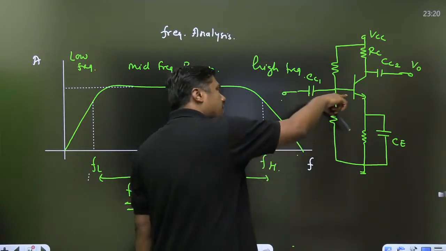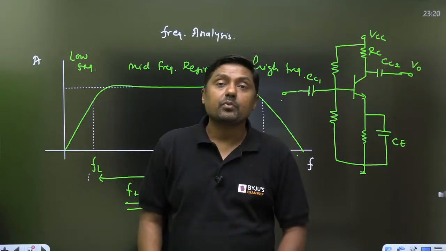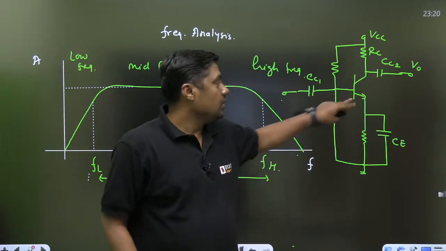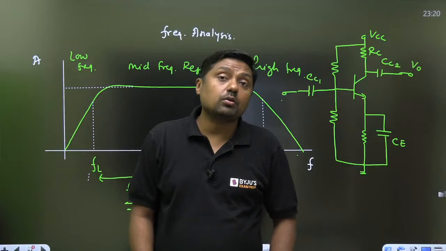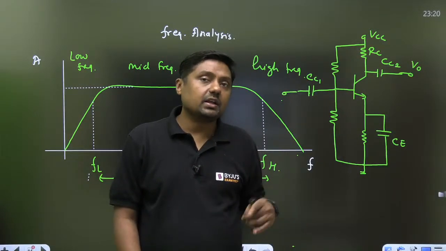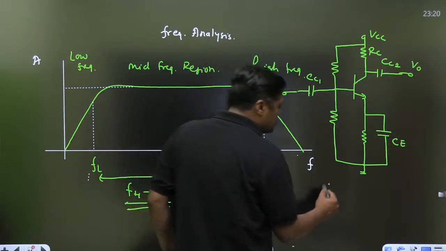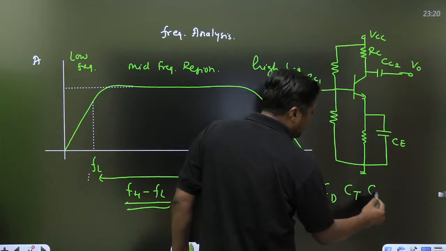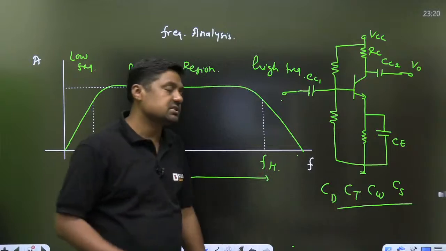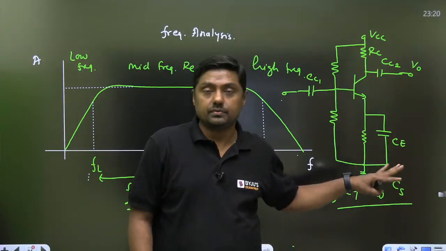Since the emitter junction is forward biased in the active region, there will be a diffusion capacitance, and since the collector junction is reverse biased, there will be a transition capacitance. So the internal capacitances are called diffusion, transition, wiring capacitance, or other stray capacitance. A number of unwanted capacitances are there. These are all internal capacitances, not visible here.